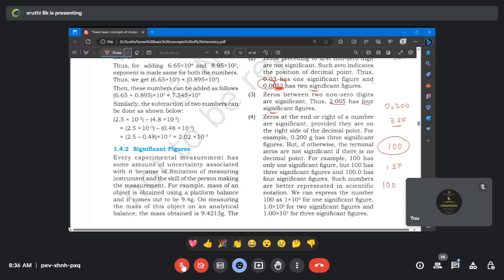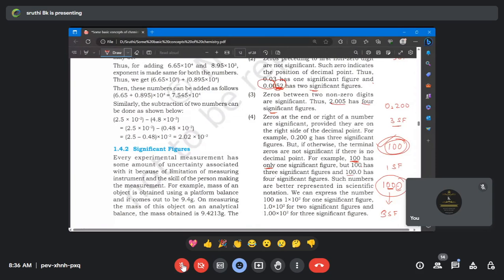Now I am putting 100.0. If you consider this, will you tell me how many significant figures are there? It is four significant figures. Wherever you have a decimal point, you can include the zeros. Otherwise, there is no decimal point for this 100, right? So it has only one significant figure. But if you put a point over here, then it is three significant figures. Here the dot is missed. So if the point is there, then it is a three significant figures.